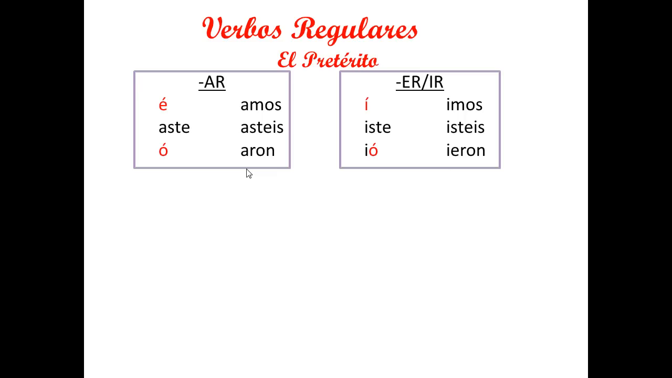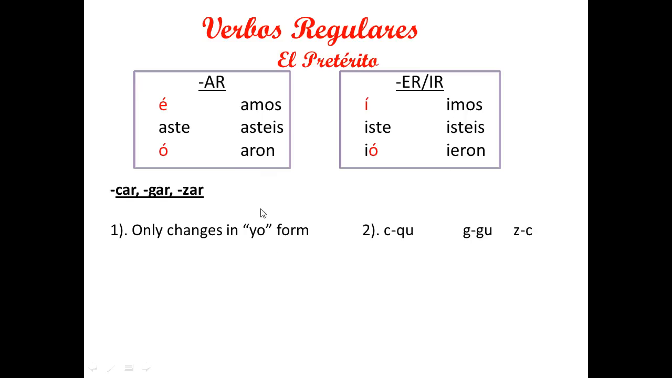One other way to remember the AR and ER, IR endings would be to slap on your desk and repeat it. It's something like this. The ARs: é, aste, ó, amos, asteis, aron. Then the ER, IR: í, iste, ió, imos, isteis, ieron. Again, the ARs are é, aste, ó, amos, asteis, aron. And then the ER, IR: í, iste, ió, imos, isteis, ieron.